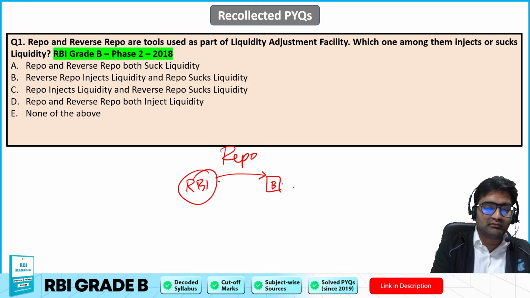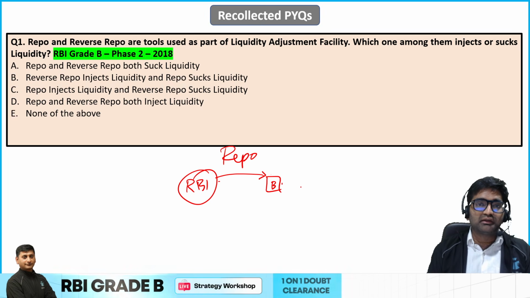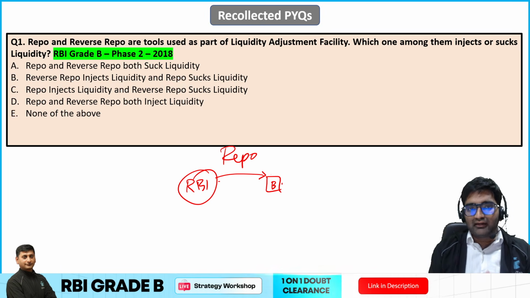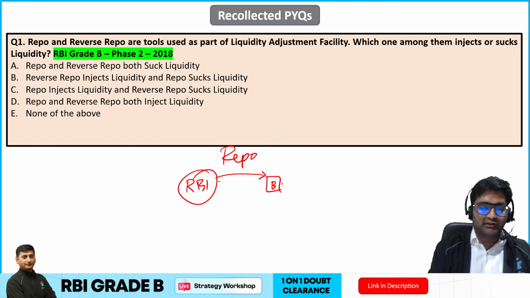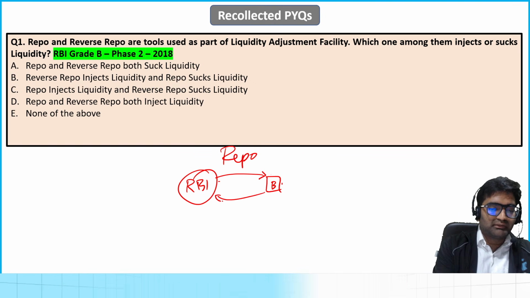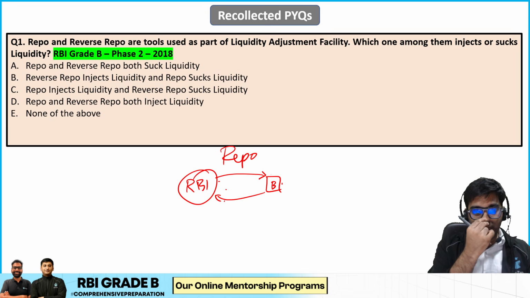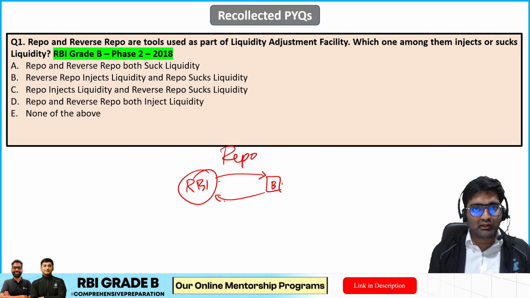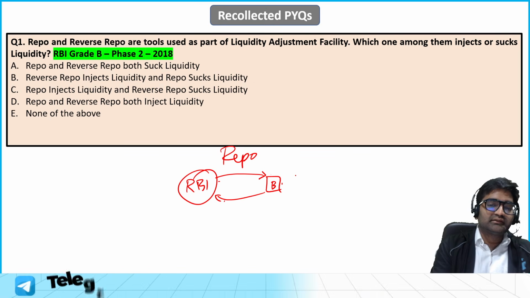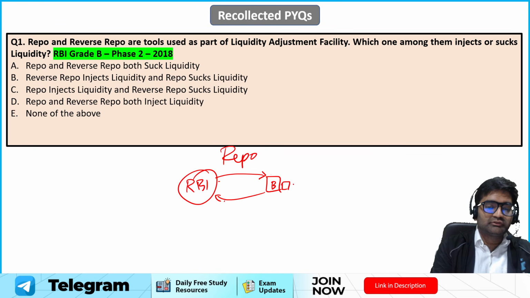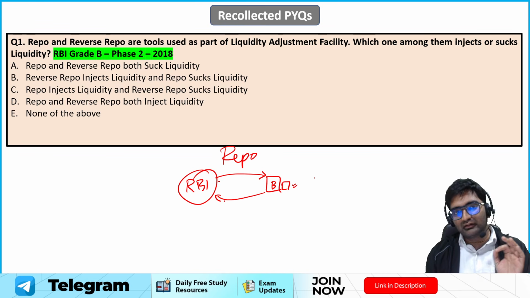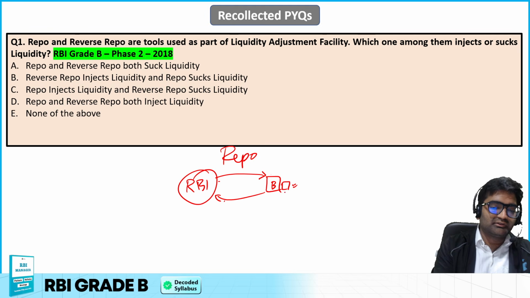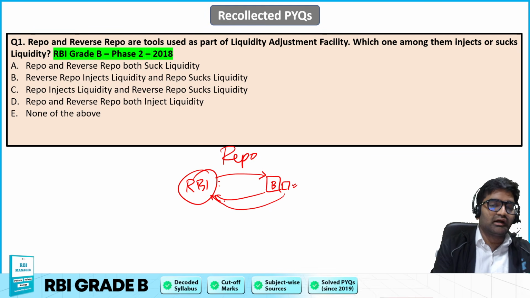Now, bank is an entity on which RBI cannot totally rely. Okay, so there is requirement of some collateral. So the RBI will ask bank, okay, please place some collateral with me so that if you are unable to pay, then I am able to get my money somehow. So banks are required to place collateral, and mostly this collateral is government securities. Okay, so whatever government securities bank has, it will be placing with RBI.